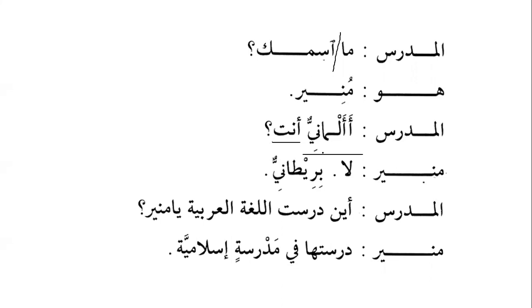So this is taqdeem wa ta'khir, but this is optional. Here we have the option, and when we do the exercises, we will discuss more about it. The only thing that you need to know over here is that this is also permissible. Almaniyun anta, basically it was anta almaniyun. So anta will be mubtada and almaniyun will be khabar. Munirun, Munir, la, no, baritaniyun.